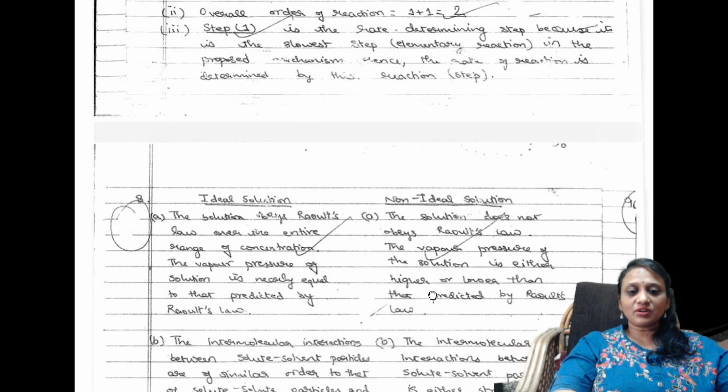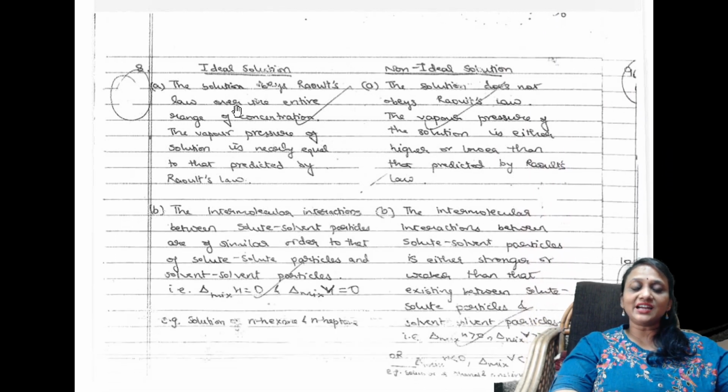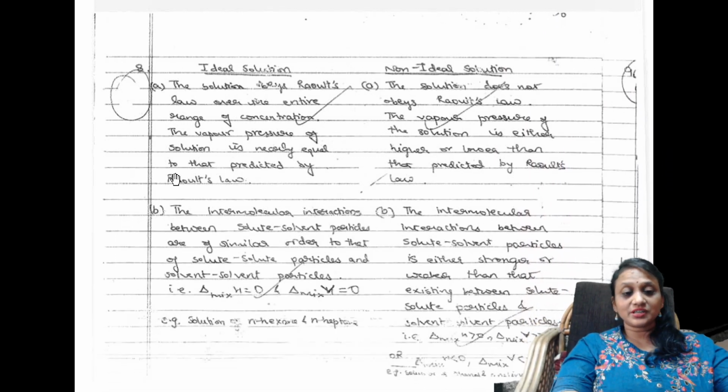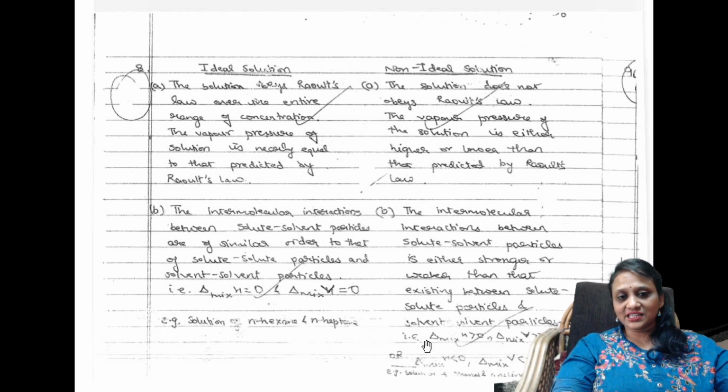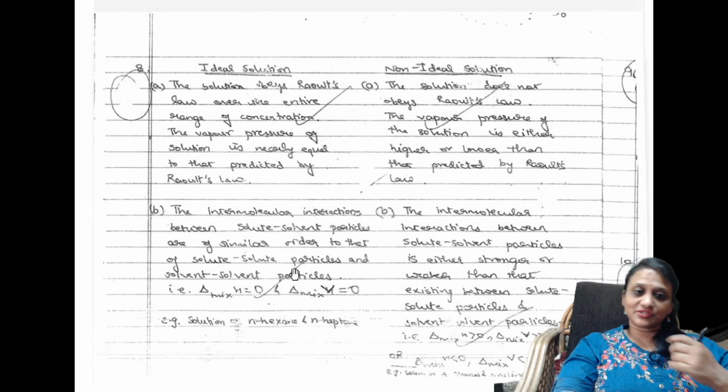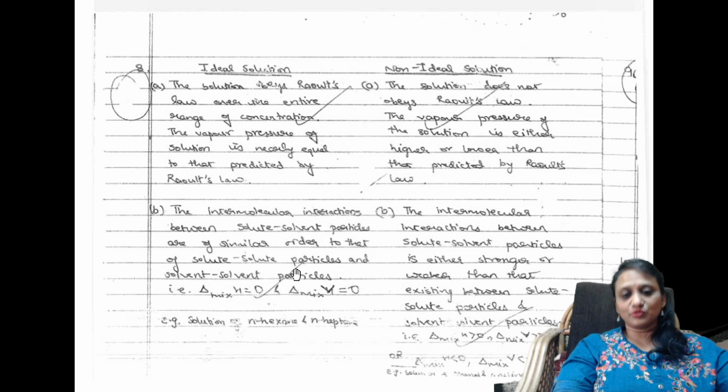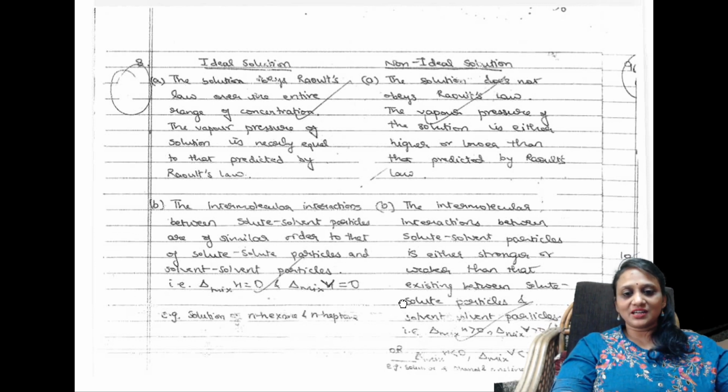Got it? And one more question, what is the difference between ideal solutions and non-ideal solutions? So perfectly, first the definition: obeys Raoult's law, does not obey. Then examples of ideal solutions, examples of non-ideal solutions. Okay, how are the interactions, solute-solute interactions? Perfect. 2 marks, 2 points, enough, more than enough, students. Easy. That is what is important.